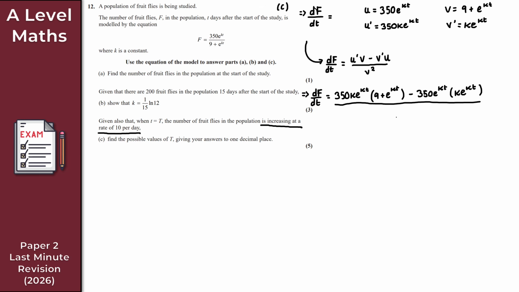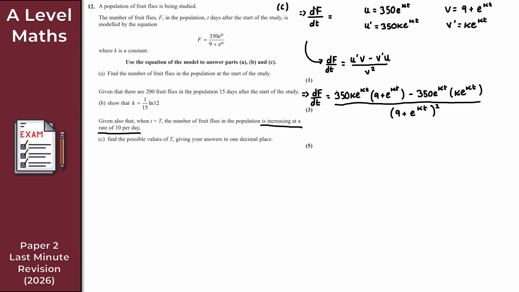So at this point here, nothing too crazy, right? So it's just 9 plus e to the kt. At this point here, it's just annoying more than anything, right? Too many e's, too many k's, too many t's, okay? It is easy to trip up, so just be careful, right? So let's just simplify here. How can I simplify then?